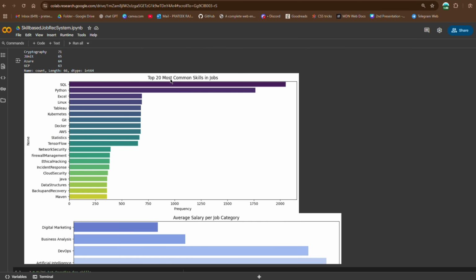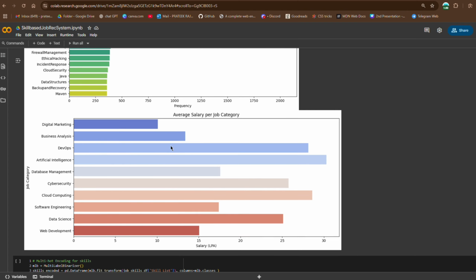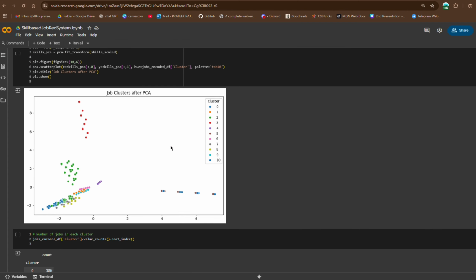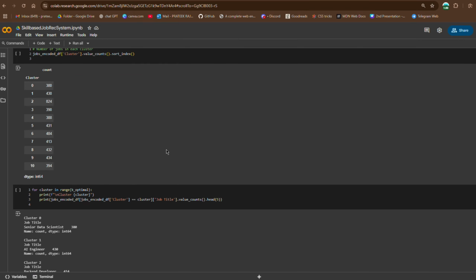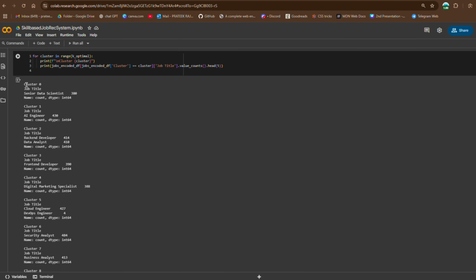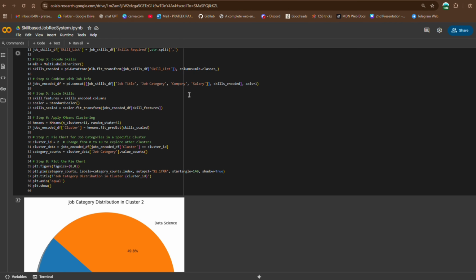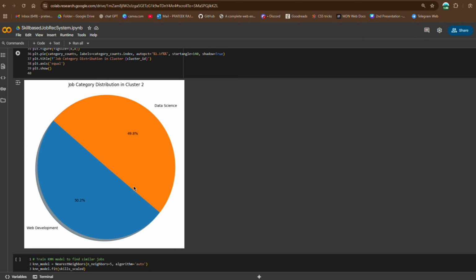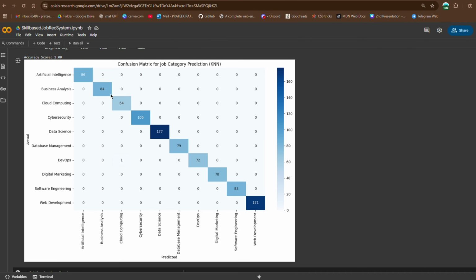And here you can see the top 20 most common skills in jobs. And the most common are SQL and Python. Here is the average salary per job category. And this is the job clusters for PCA. And here are 11 clusters from cluster 0 to cluster 10. And this is the job category distribution in cluster 2. And as you can see, we have a perfect confusion matrix as the highest numbers are on the diagonals.